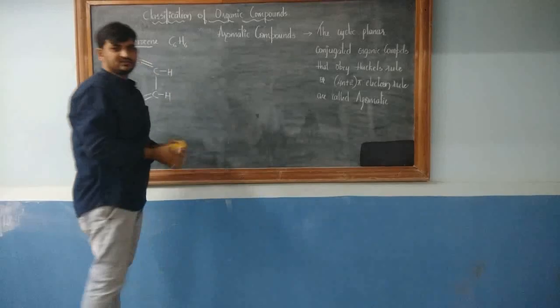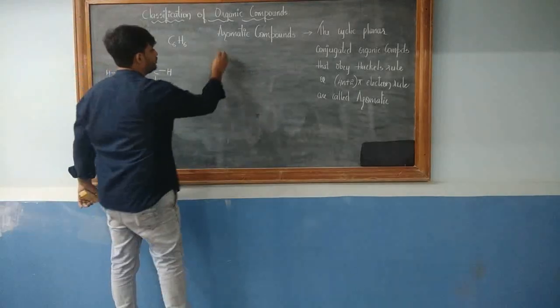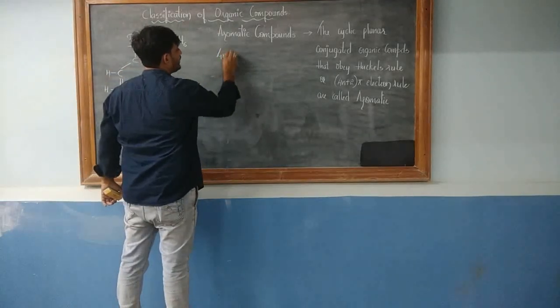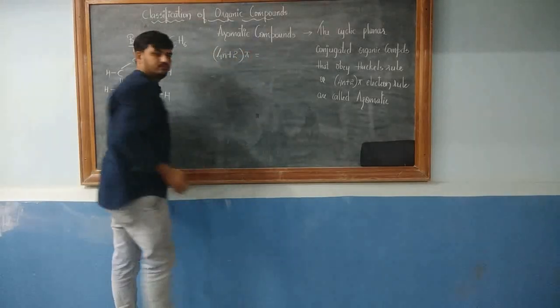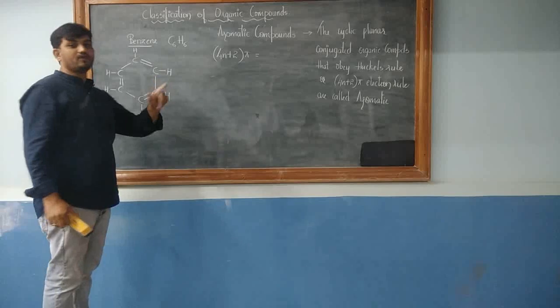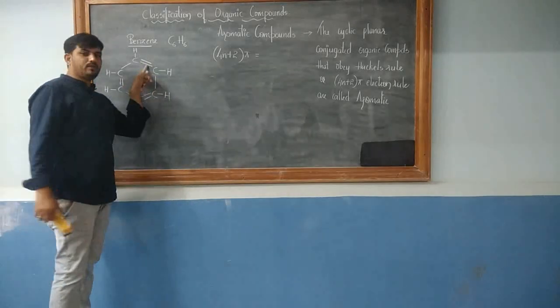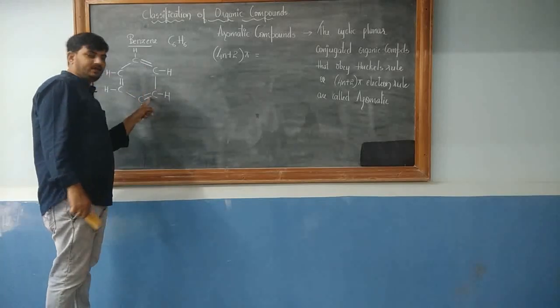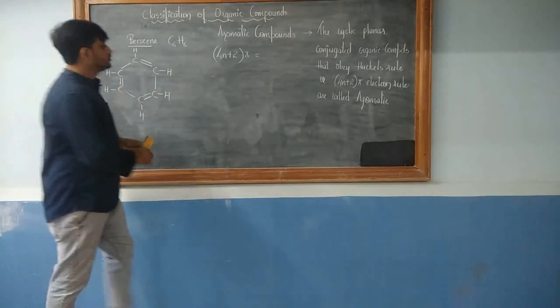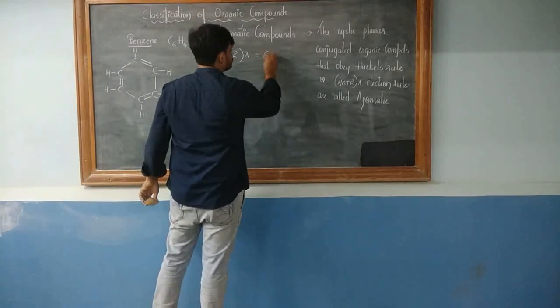Solve it like a simple algebraic equation. Write it as 4n plus 2 pi is equal to the number of pi electrons. One double bond refers to 2 pi electrons: 2 pi, 4 pi, 6 pi. Agree? So we write 4n plus 2 pi is equal to 6 pi.